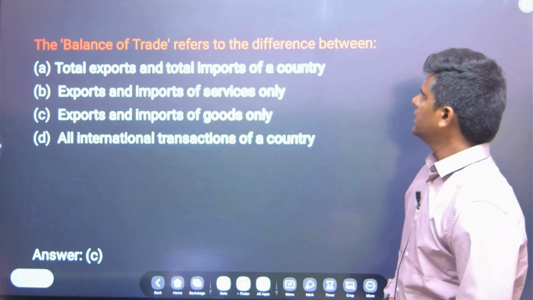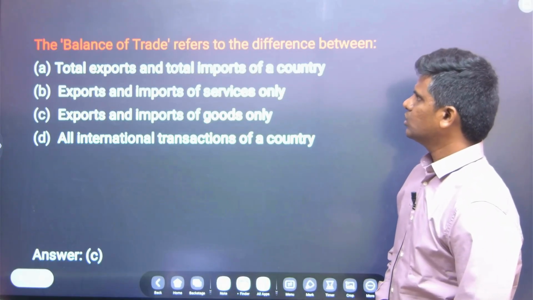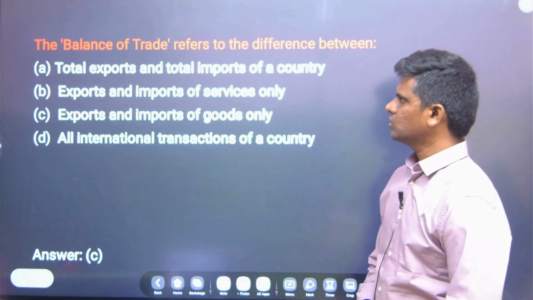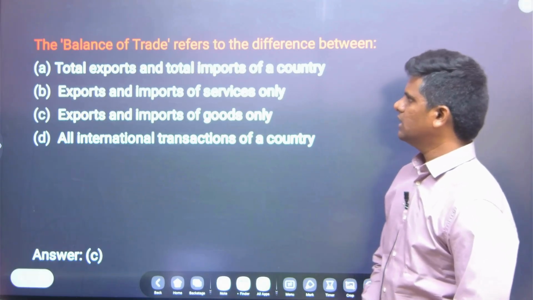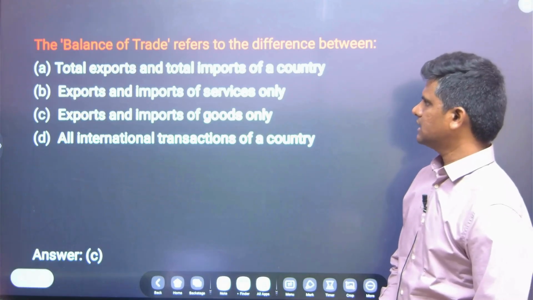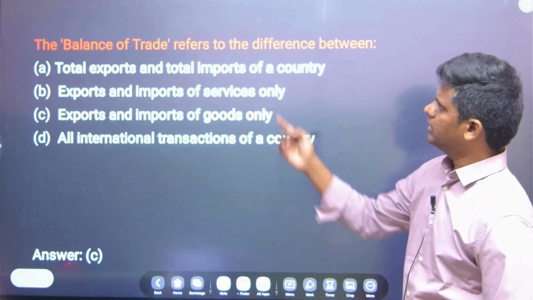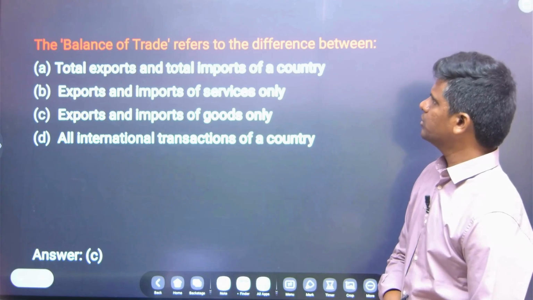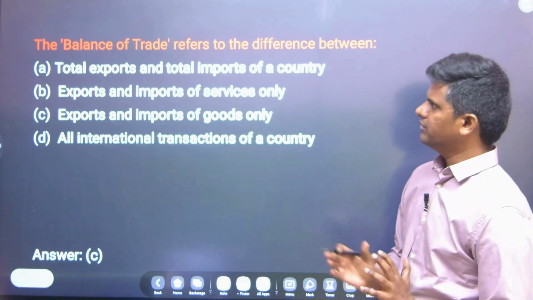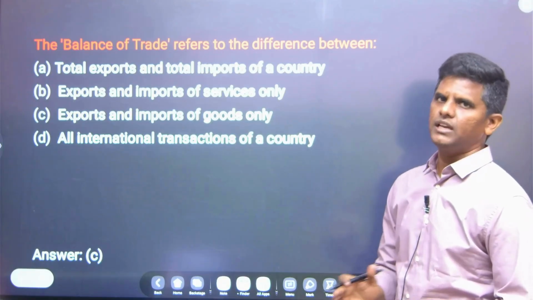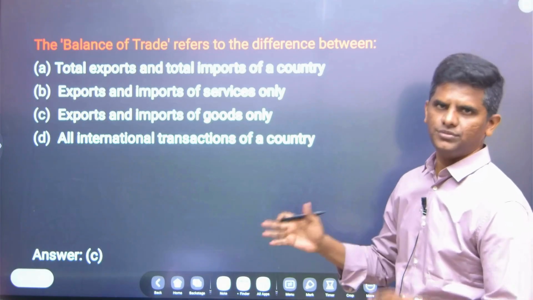The balance of trade refers to the difference between: total exports and total imports of the country; exports and imports of services only; exports and imports of goods only; international transactions of the country. So basically the answer is C. Total exports and total imports of the country, in that services also come. Balance of trade specifically refers to exports and imports of goods only.